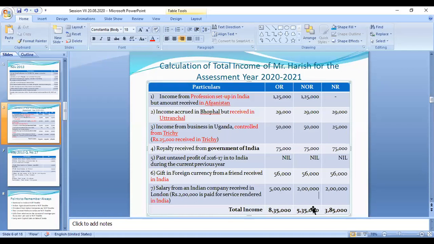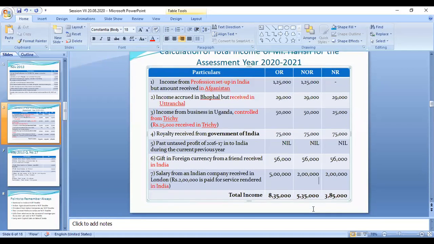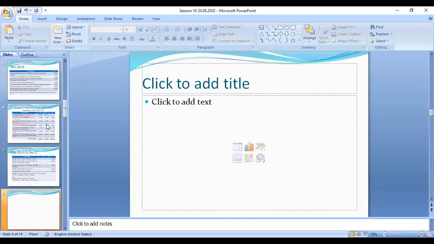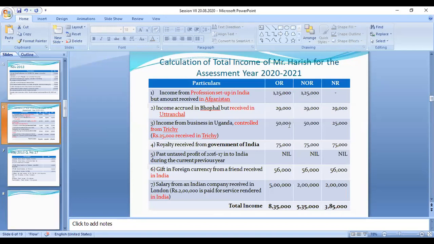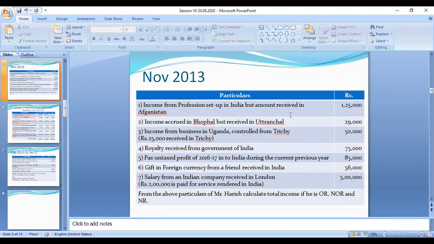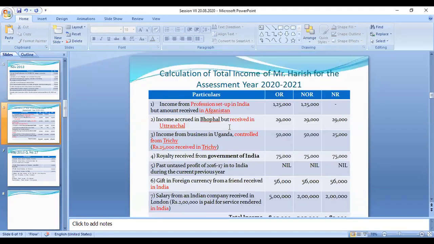So now you can recollect the points. We will complete one more problem. I will give this question also as your homework. If you have worked it out, you can check the answer. You can take a screenshot of this problem, or you can write the problem down. Okay, so this is the answer for this question. You can check the answer, and this is the question, November 2030, and in the next slide, this is the answer.